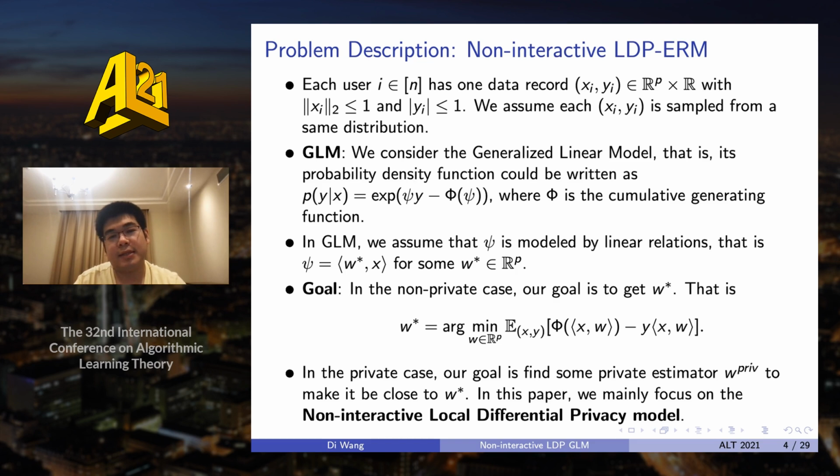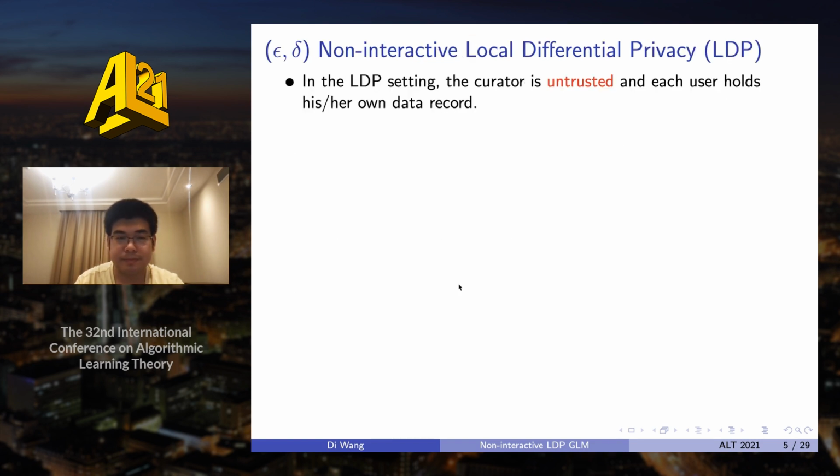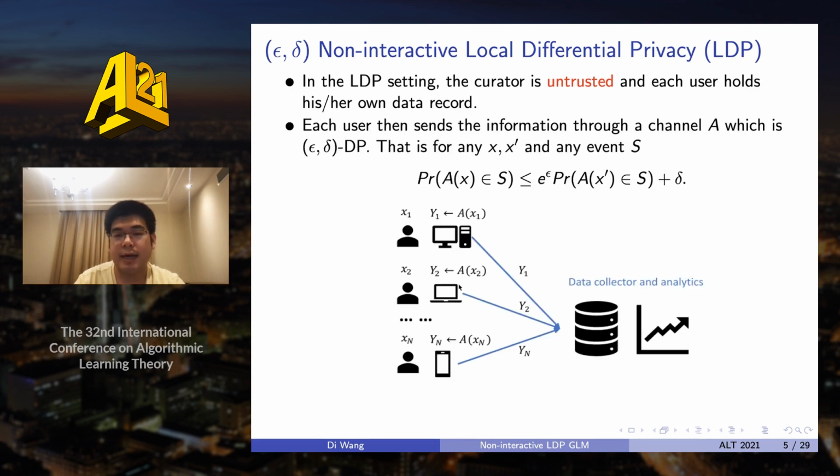And because we know that there are many privacy models, in this paper we will mainly focus on the non-interactive LDP model. But what is the non-interactive LDP model? We know that in the local differential privacy model, the main difference compared with the central DP model is that now our curator is untrusted. So each user will keep his or her own data record, and thus this is a distributed setting.